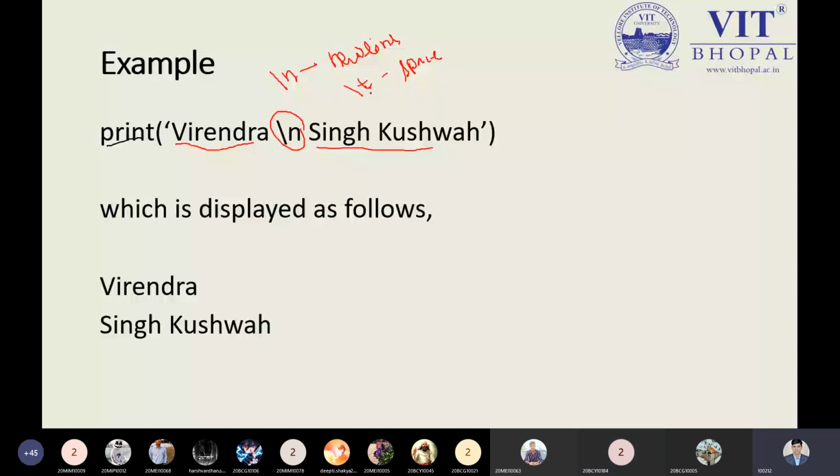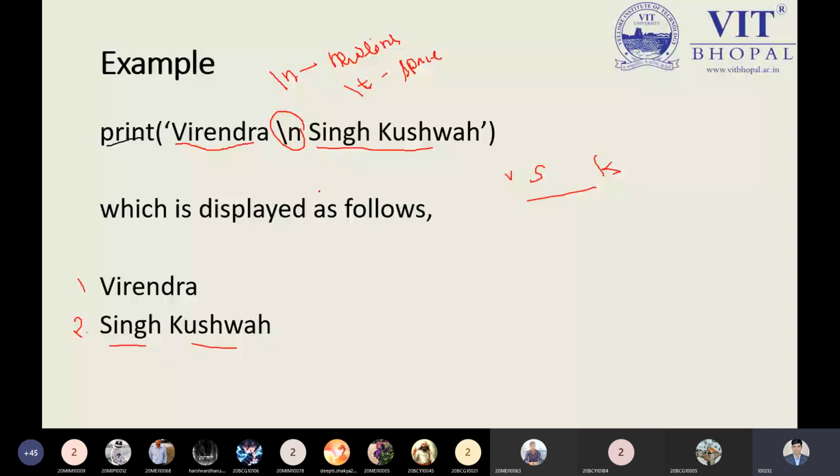Now, print Birendra. If I'm not using this one, then what happens? My name is printed as Birendra Singh Pushpa only, in a continuous way. What if I want to print my second and third name on the next line? Then I need to use this escape sequence character, slash n, by which the part written after the slash n will come on the new line. So Birendra will come on the first line, and from the second line onward I have my continuous string.